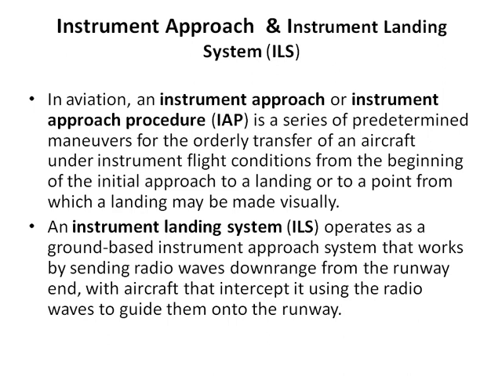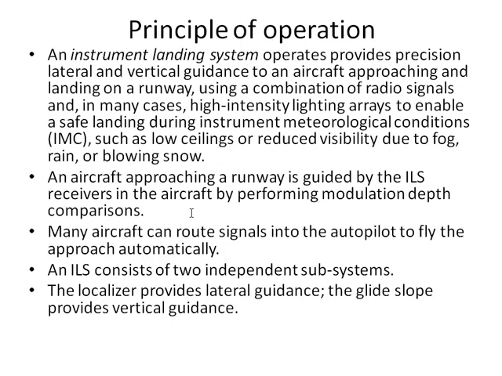An instrument landing system operates as a ground based instrument approach system that works by sending radio waves downrange from the runway end, with the aircraft intercepting them and using the radio waves to guide them onto the runway. So the definition might be a little bit clumsy, but let us look at this definition from the picture point of view. Before getting into that main picture which I am going to show you, the principle of operation of instrument landing system is important as such.